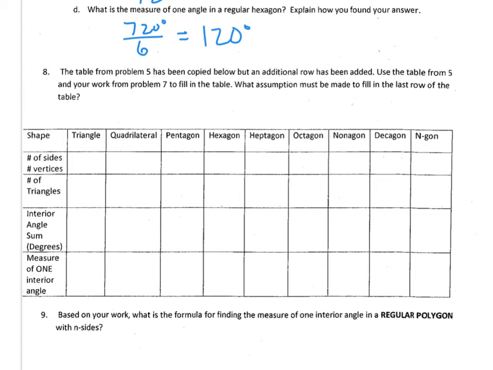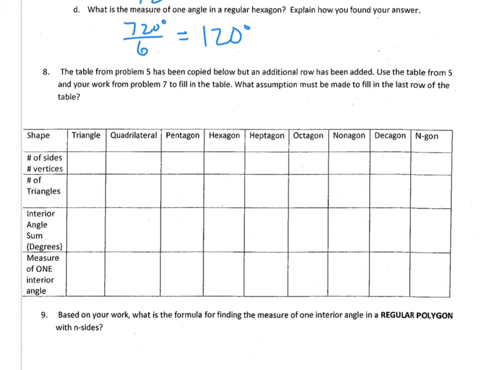The table from problem 5 has been copied, but an additional row has been added. Use the table from 5 and your work from problem 7 to fill in the table. What assumption must be made to fill in the last row of the table? So I'm going to go ahead and let you fill in those first 3 rows, and I will go ahead and fill in that last row.